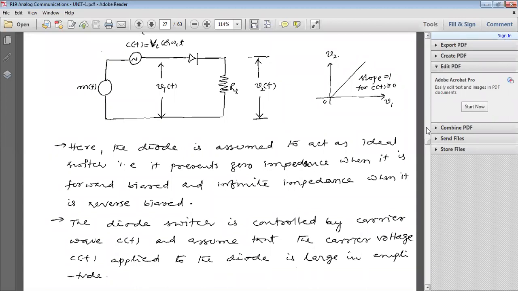At which voltage does the diode become forward biased in this circuit? Already I told you the conditions in yesterday's class. What is V1 of t?